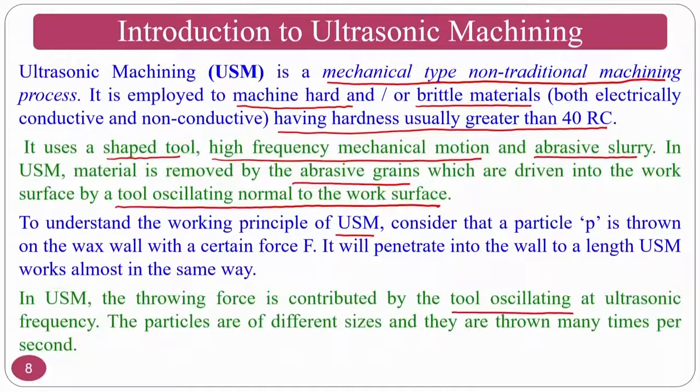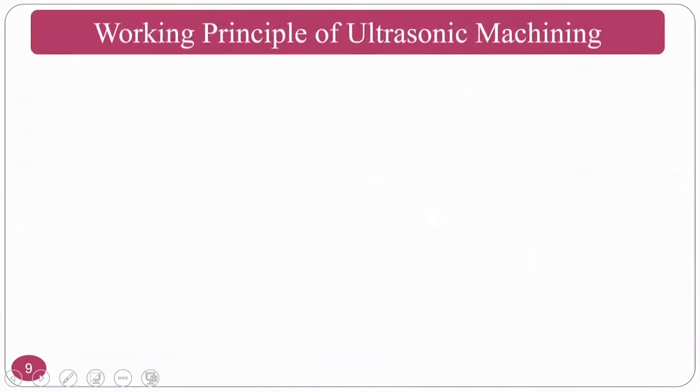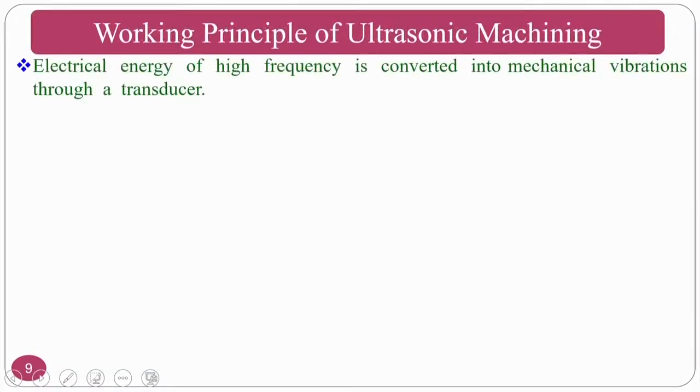Similarly, in ultrasonic machining, the tool is continuously increasing and decreasing its length. Your slurry is going in between, and the tool hits the abrasive particles, and the abrasive particles gain kinetic energy. This kinetic energy hits the workpiece surface, so that the material removal takes place. For a better explanation, schematic diagrams and other things are there in the upcoming slides.